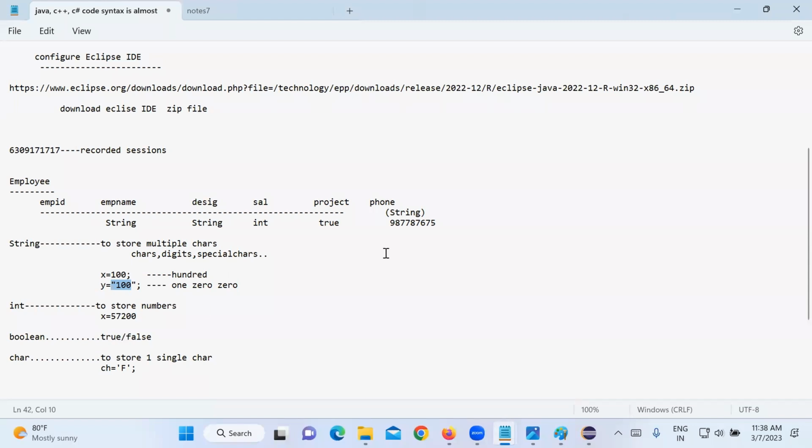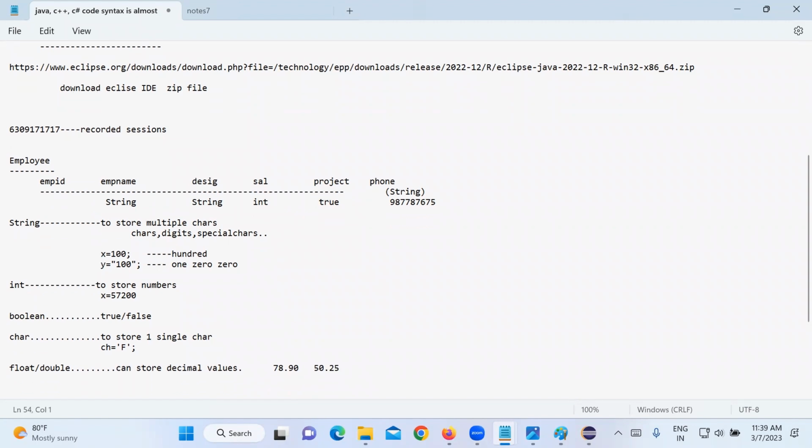Next, suppose you are storing some product details, which may have a price. Price can have decimal values also, right? Yes, price can have decimal values also. Now, how do you store a decimal value? Float or double. To store a decimal value, you use float or double. So float or double can store decimal values, like 78.90 or 50.25. So these are all decimal numbers, right?